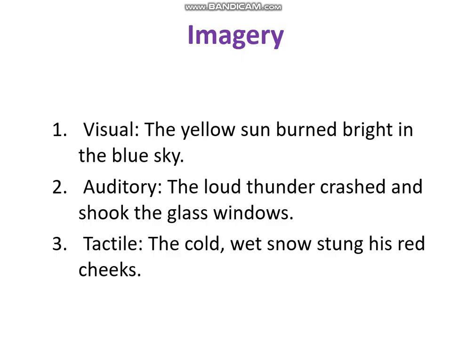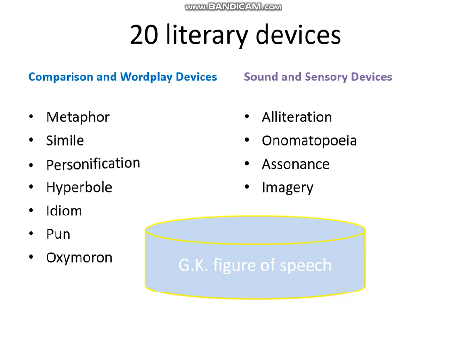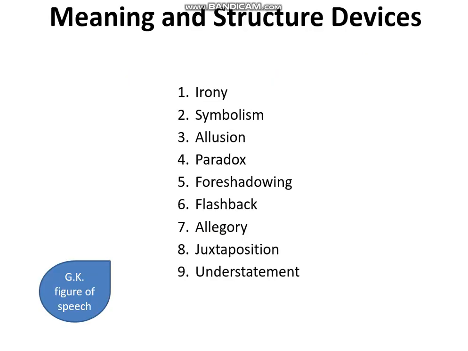Tactile: the cold wet snow stung his red cheeks. That is, we can feel it also with the words, and it is imagery. After this, I have told you 20 literary devices. One by one I have discussed them, and according to their category everything is discussed today. Now go through the names once again so that you can remember all such devices. Whenever you are learning your literature, you will find their uses there. And in this way I will be discussing again and again.